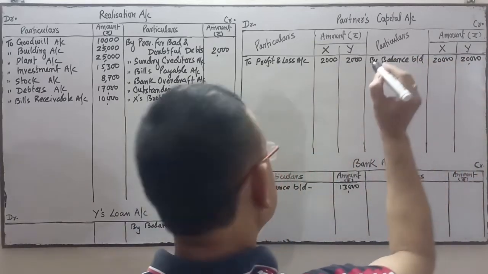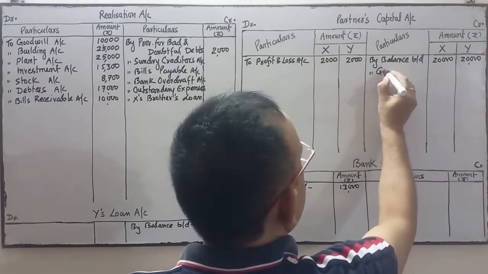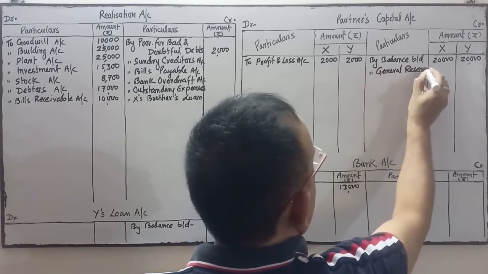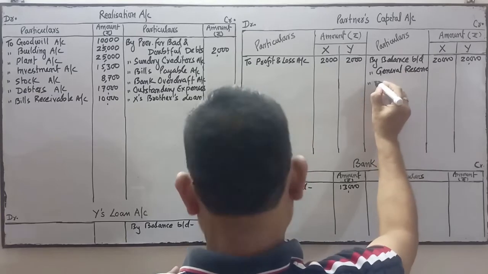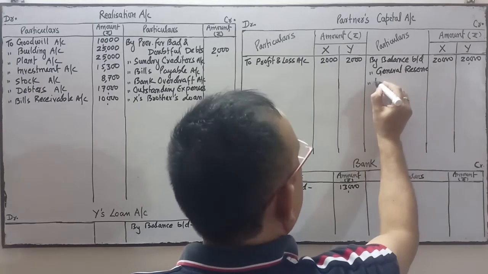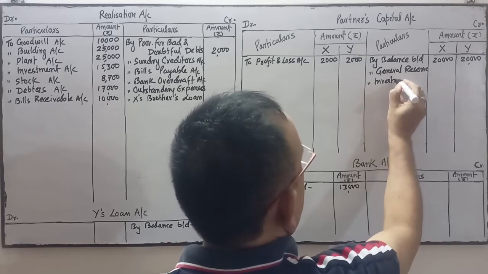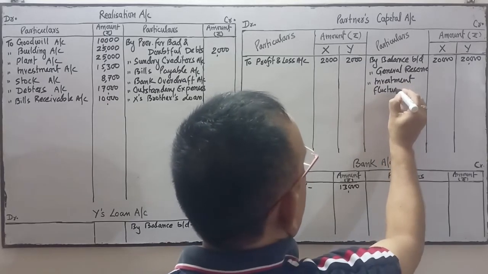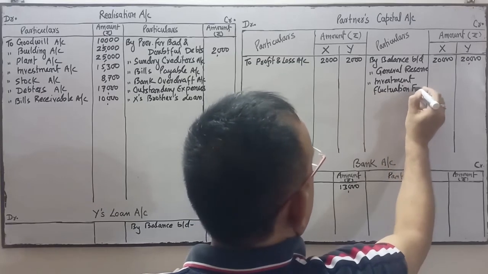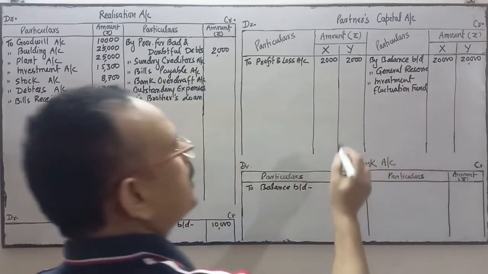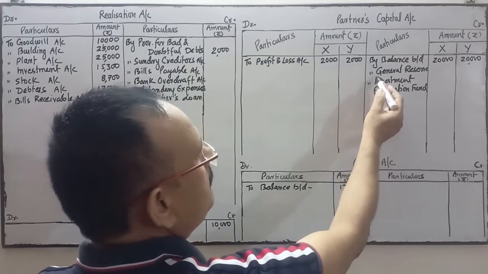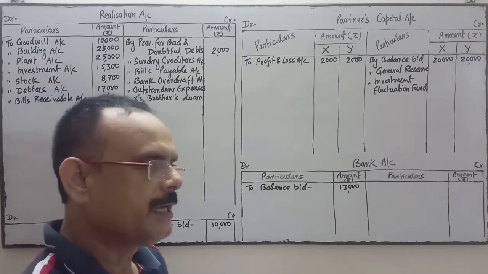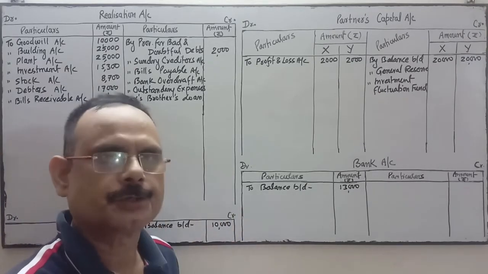Thereafter you see general reserve. You transfer the general reserve over here. Similarly, you transfer the investment fluctuation fund. Both general reserve and investment fluctuation fund you transfer to the partners' capital accounts in their profit sharing ratio.